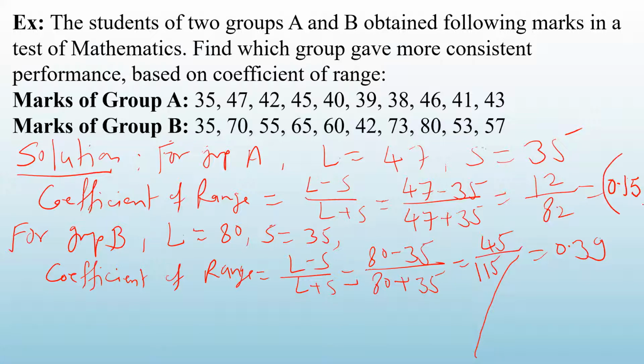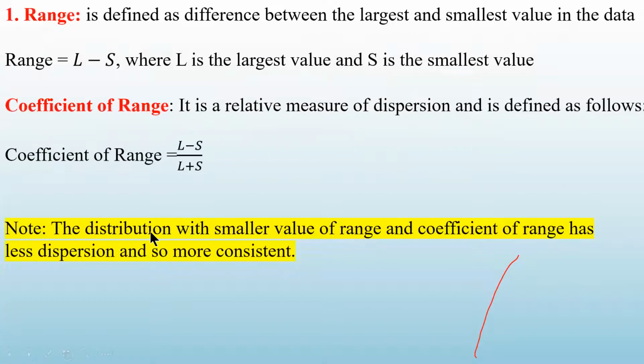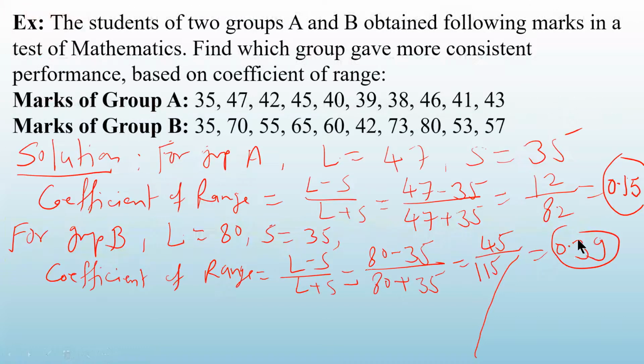For group A, it is 0.15. For group B, it is 0.39. Now we have to find out which group is more consistent. So as per our definition, which group is more consistent? The group having less coefficient of range. The distribution with smaller value of range and coefficient of range is more consistent. So किसका smaller है इसमें से? First group का ना? 0.15 is less than 0.39. So which group is more consistent? Group A. Therefore, group A is more consistent.